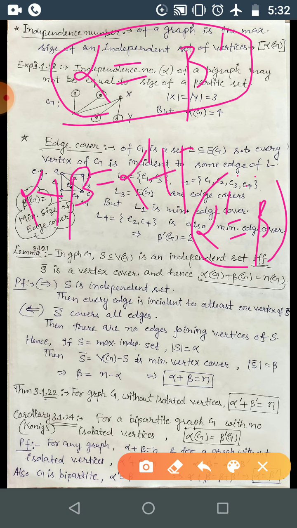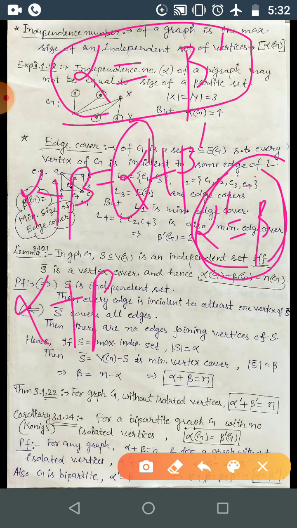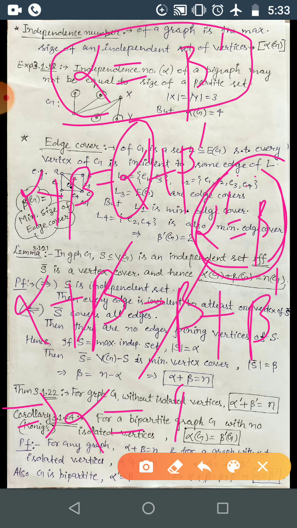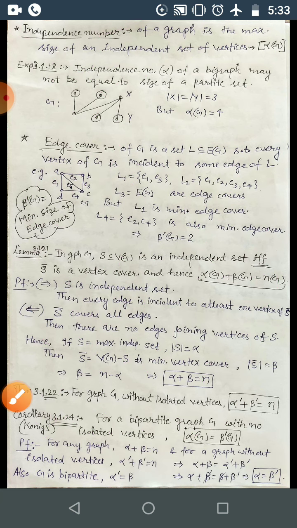And for a bipartite graph, by Koenig's theorem, alpha dash is equal to beta, so I can replace alpha dash with beta. So alpha plus beta is equal to beta plus beta dash. Beta cancels, and we get alpha is equal to beta dash.